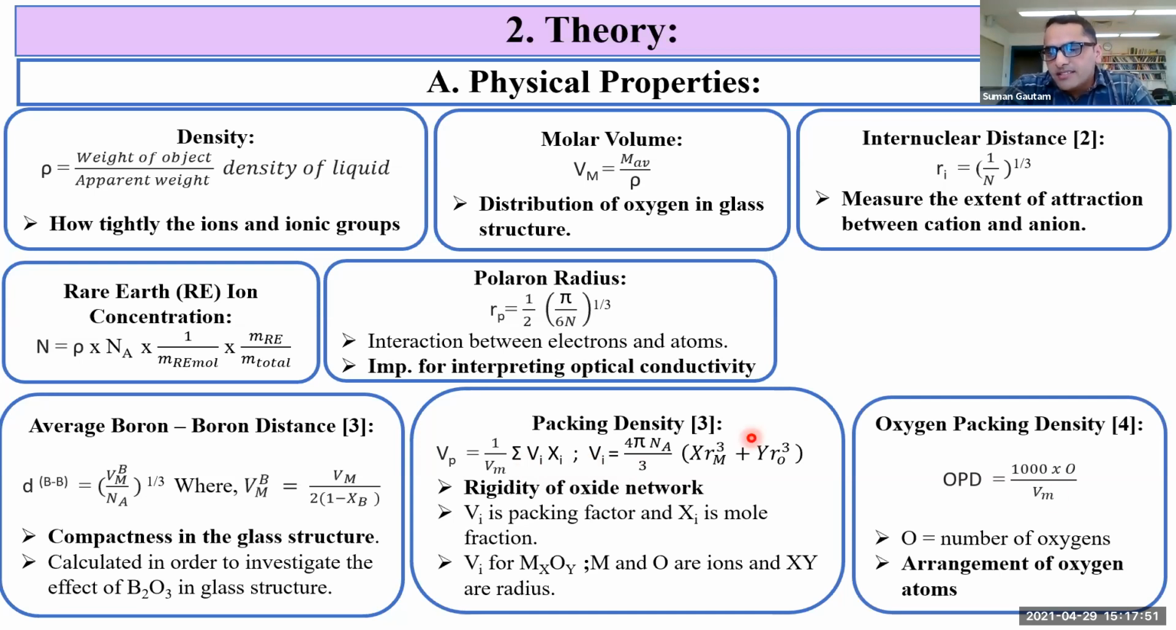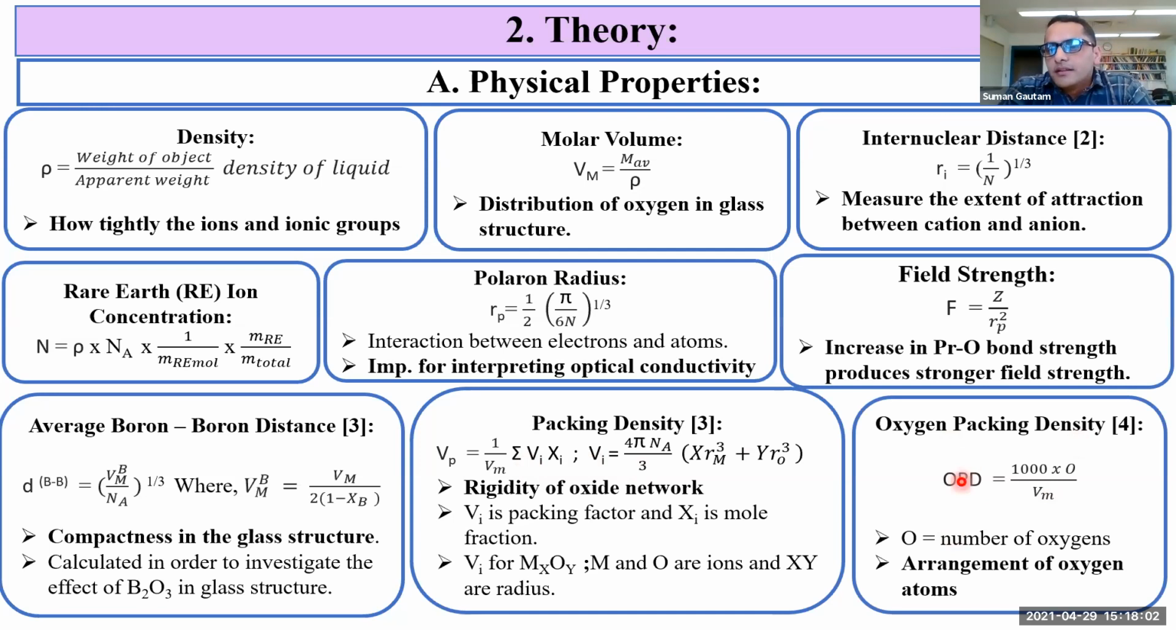The arrangement of oxygen atoms in the glass system is given by oxygen packing density, and it is given by the equation shown here, where O is the number of oxygen atoms. The pulling and pushing force between the charges is given by the field strength, and it depends upon polaron radius. So an increase in Pr-O bond strength produces stronger field strength.